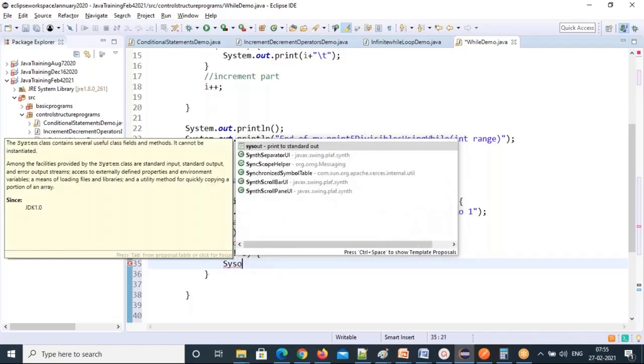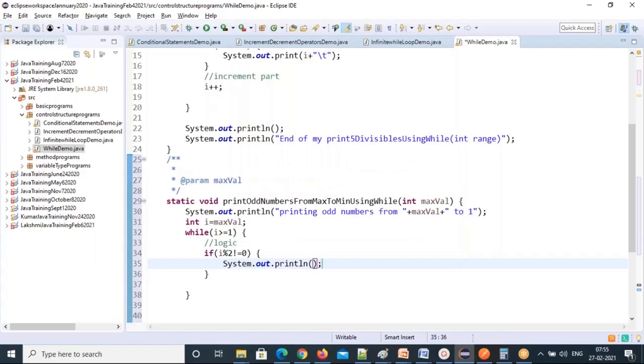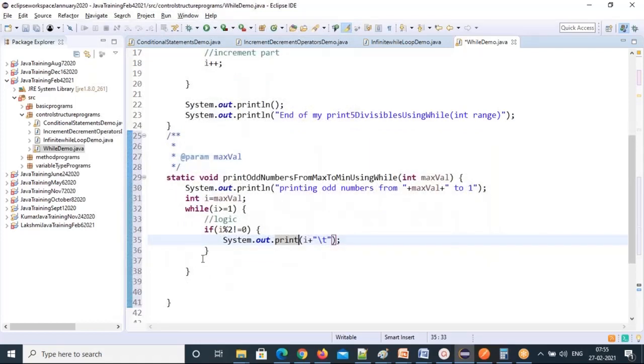So anybody having doubts about all these logics, it will come with practice, don't worry. Just listen to the video one more time, but remember this logic and you can build it easily. Okay, logic is built. And now decrement or increment? Update the i value with decrement. I told you ascending order means decrement operator.